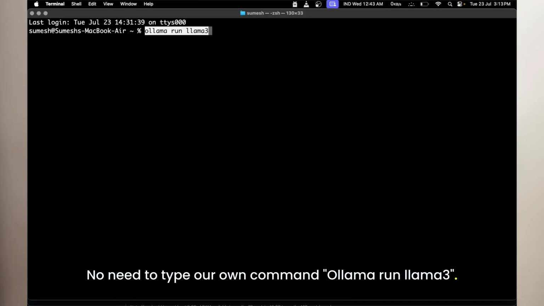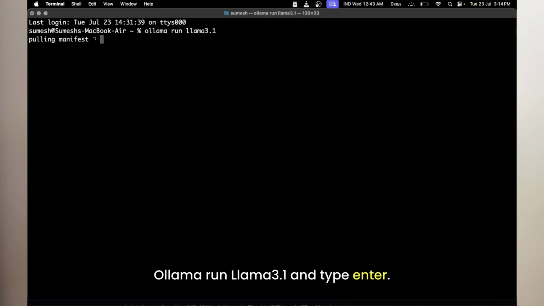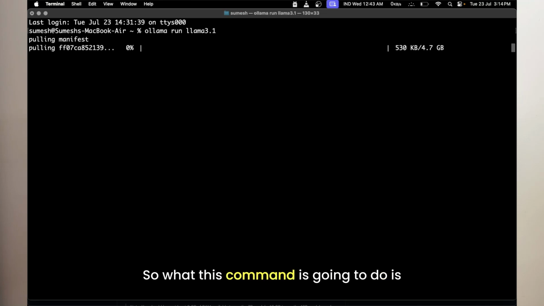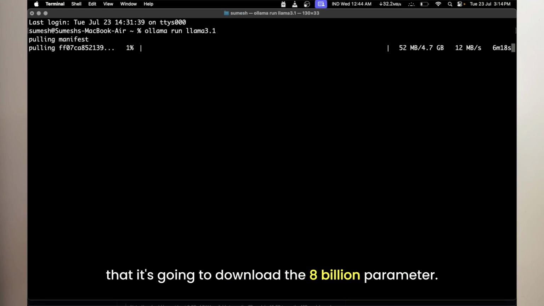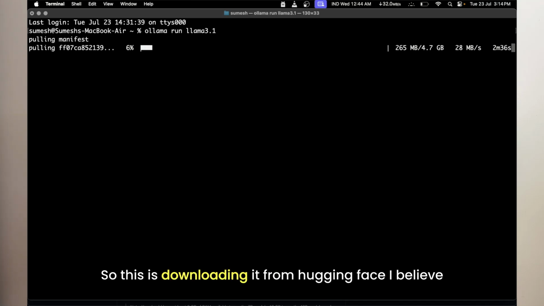Ollama run llama3.1. Just add 3.1, so ollama run llama3.1, and press enter. What this command does is download the 8 billion parameter model. As you can see, it's about 4.7 gigabytes. I believe this is downloading from Hugging Face, so it is making a copy to the local machine.